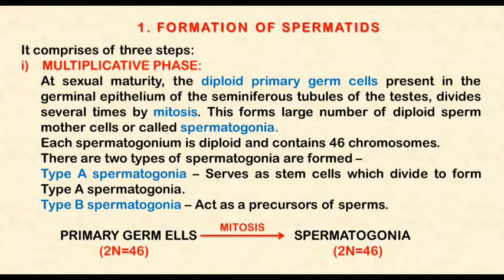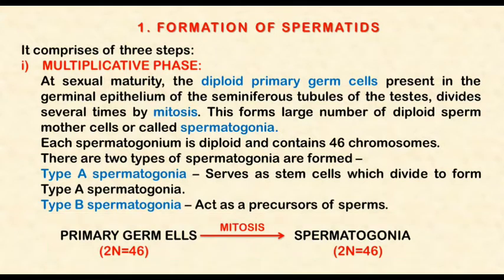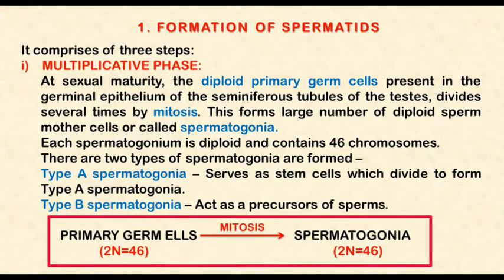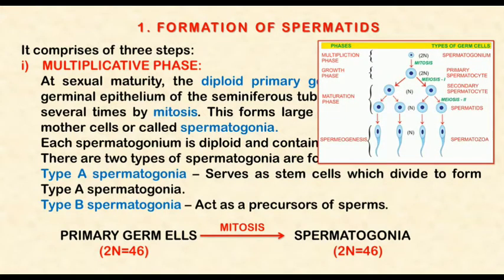So type B spermatogonia divide by mitotic division, and a large number of spermatogonia are produced. Both are diploid and contain 46 chromosomes in their nucleus. Here you can see that this small cell is the spermatogonium, produced from the primary germ cells after mitotic division.